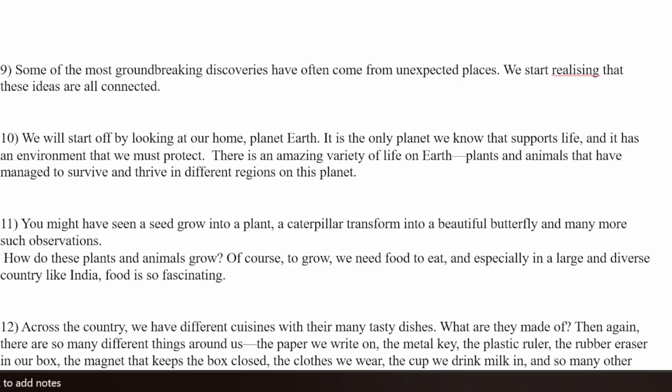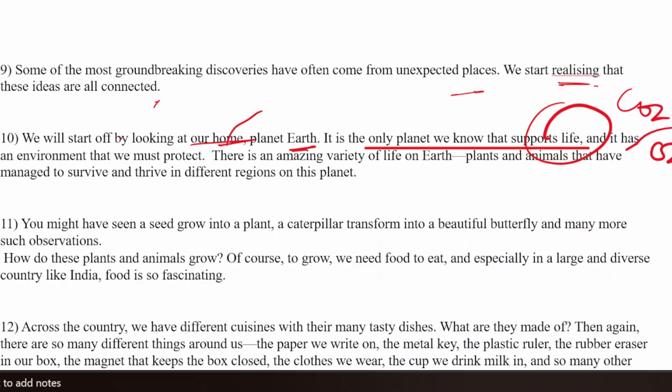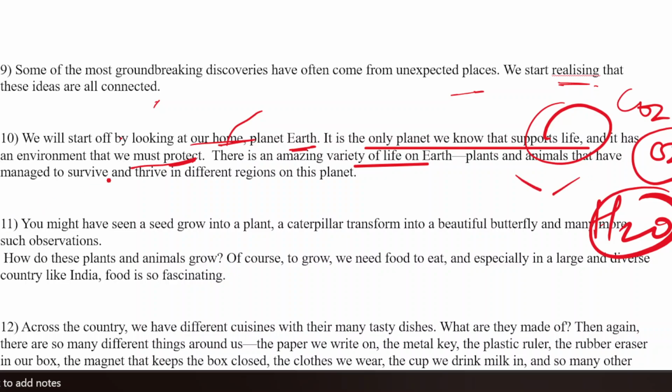Some of the most groundbreaking discoveries have often come from unexpected places, but we start realizing that these ideas are all connected. We will start off by looking at our home planet Earth. It is the only planet we know that supports life. Why does it support life? Because it has gases, it has water, it has atmosphere, it has an environment that we must protect. There is an amazing variety of life on Earth, plants and animals that have managed to survive and thrive in different regions of this planet.